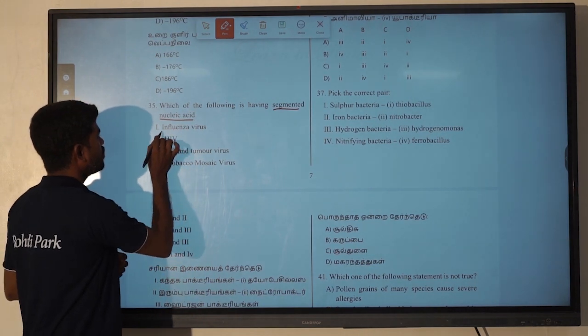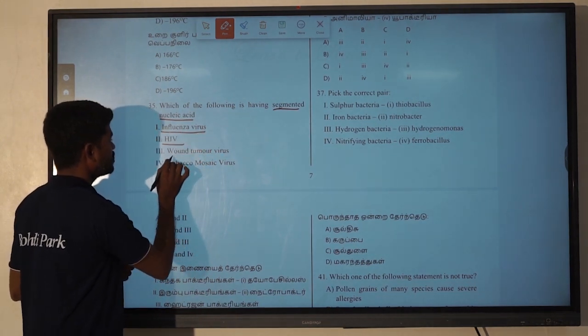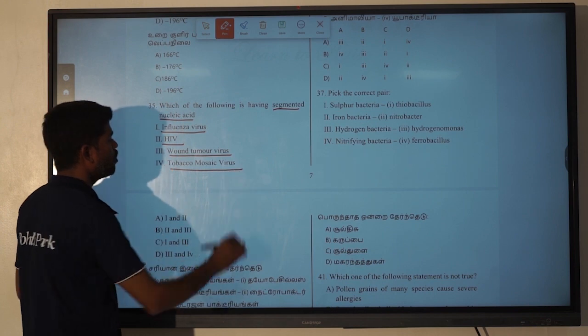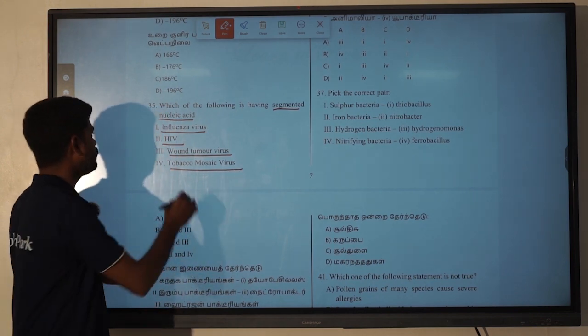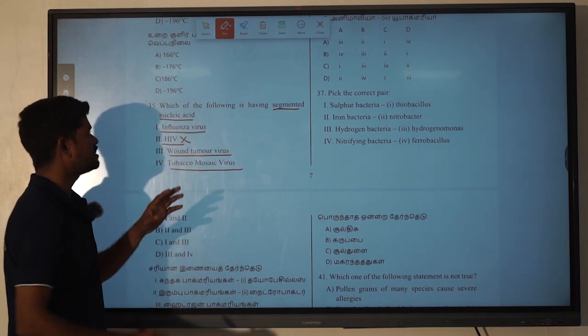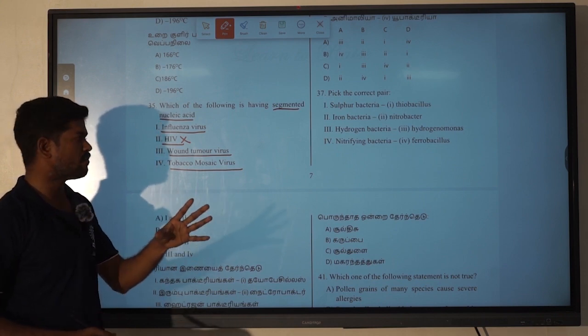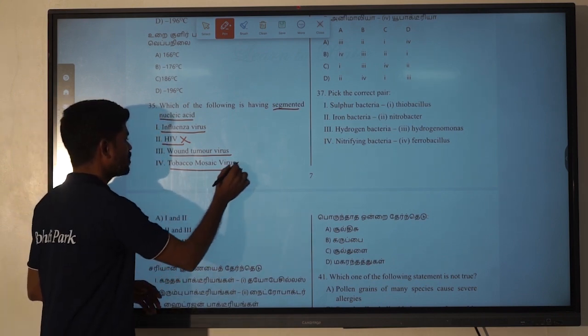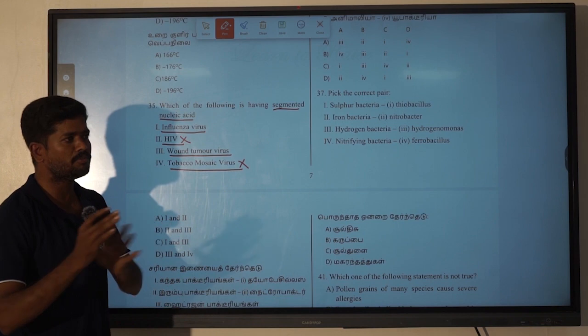So in that one they are given influenza virus, HIV virus, wound tumor virus and tobacco mosaic virus. So in that one we know that HIV is a single stranded RNA virus, separately present. Tobacco mosaic virus is also an RNA virus, it is also going to be separate.